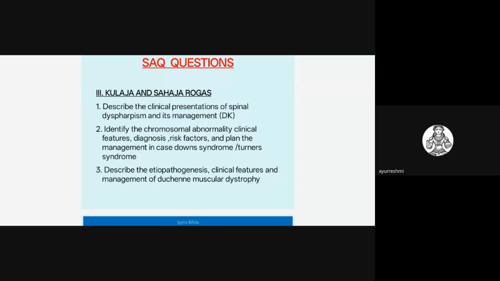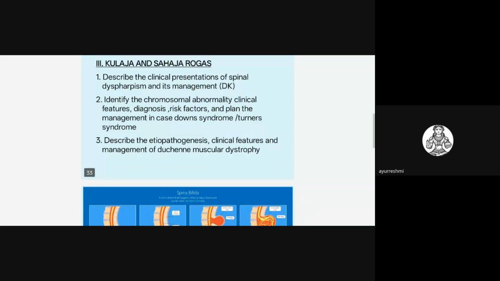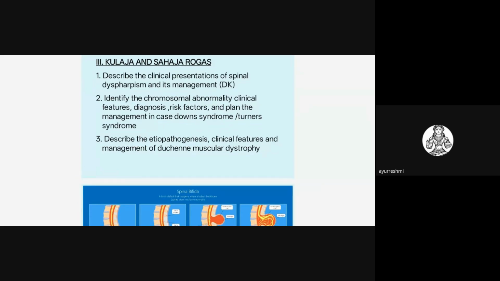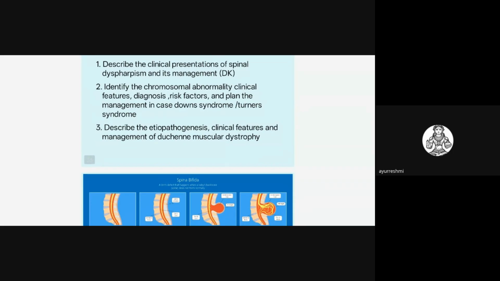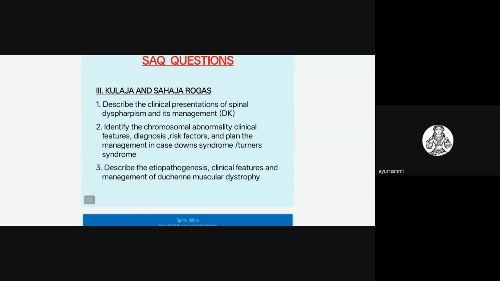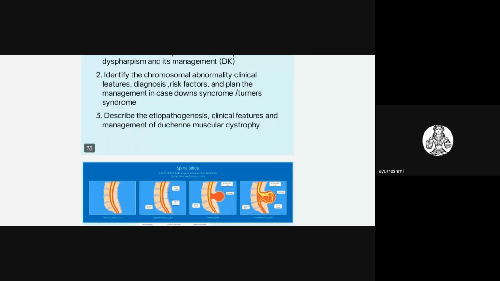That is, identify the chromosomal abnormality, clinical features, diagnosis, and risk factors, and plan the management in case of Down syndrome or Turner syndrome. They may ask this type of questions on this syllabus topic. So you know this is Down syndrome, 21 trisomy, and Turner syndrome 45 XO and all. You should know this topic. And one more important thing: describe the etiopathogenesis, clinical features and management of DMD, that is, Duchenne's muscular dystrophy, they may also ask.